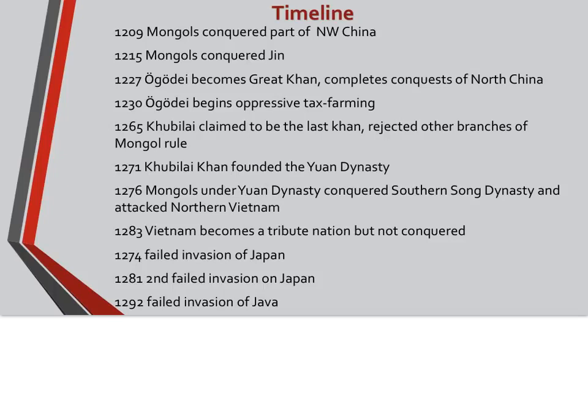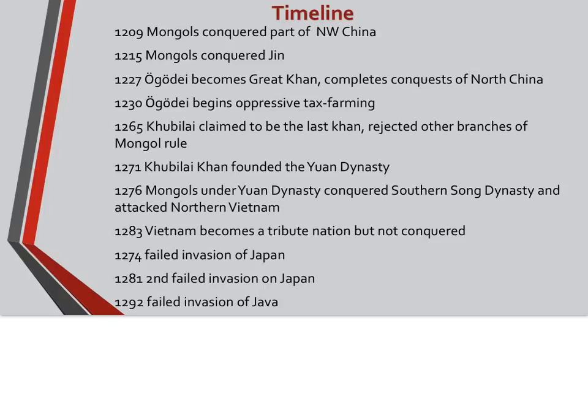In 1265, Kublai claims to be the last Khan, and unlike the other Khans, he actually rejects other branches of Mongol rule. So China kind of goes on its own trajectory at this point. In 1271, Kublai Khan establishes the Yuan Dynasty. 1276, he conquers southern Song Dynasty and begins to attack northern Vietnam. Vietnam put up a great fight, and in 1283, it did become a tribute nation, and it had been prior to that. However, the Mongols did not conquer Vietnam.